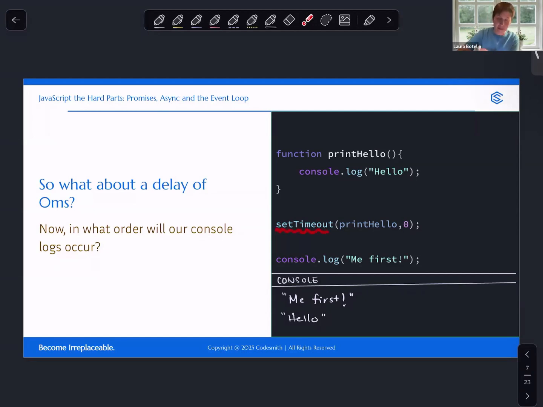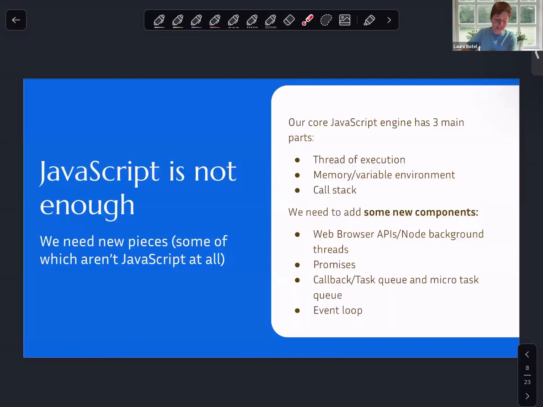So setTimeout, as I said, is a built-in function, and it gives us access to some additional functionality that we don't have access to otherwise when we're just running JavaScript by itself. So we talked about JavaScript, the fundamental pieces that we need, and we've been including in our diagram: the thread of execution, the variable environment, JavaScript's memory, as well as the call stack.